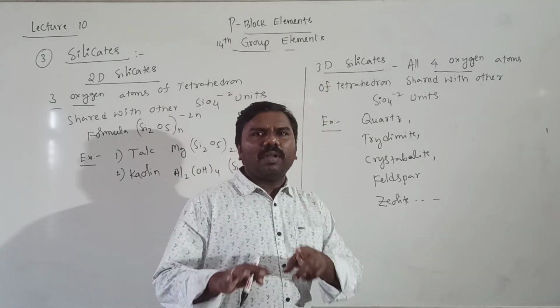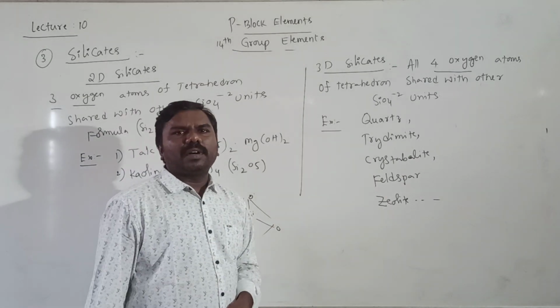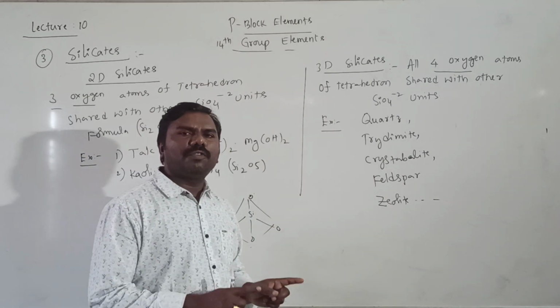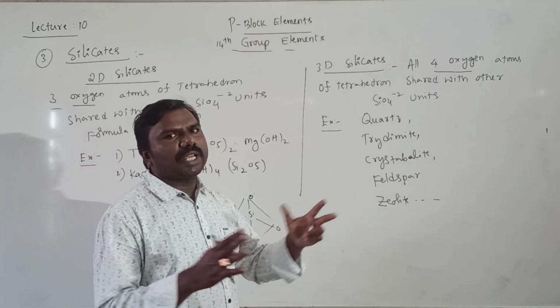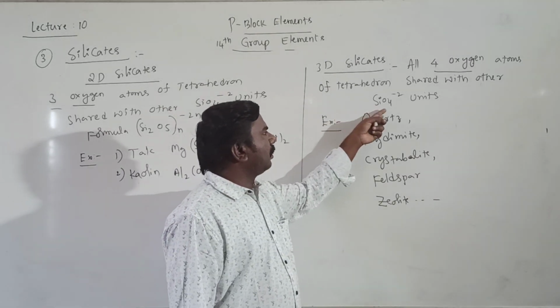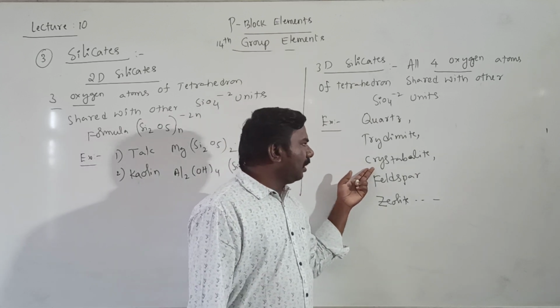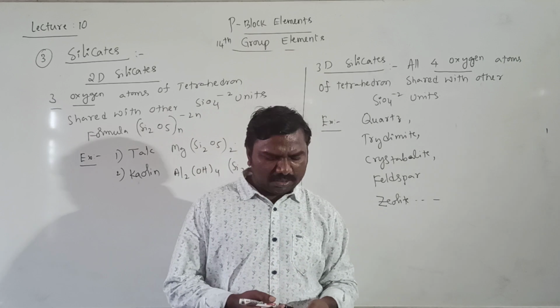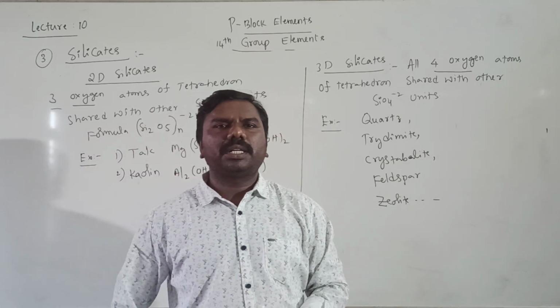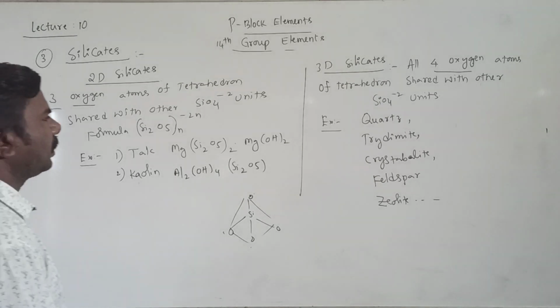And 3D silicates: all four oxygens, 1, 2, 3, 4, in the tetrahedral structure of SiO4 are shared with other SiO4 units. So that is called a 3D structure, difficult to draw. Examples are quartz, tridymite, cristobalite, feldspar, zeolite. These are all examples. Zeolite means aluminum atoms replace silicon atoms in the three-dimensional network structure of SiO2, giving aluminosilicates, which are called zeolites.